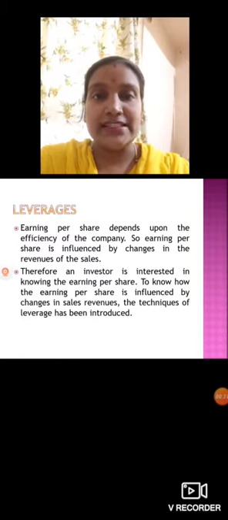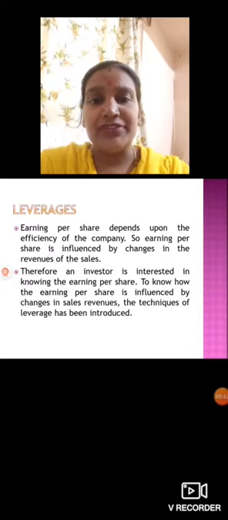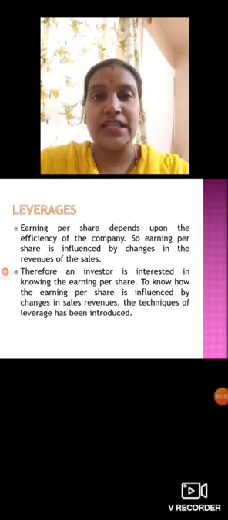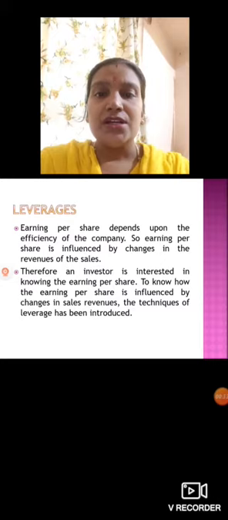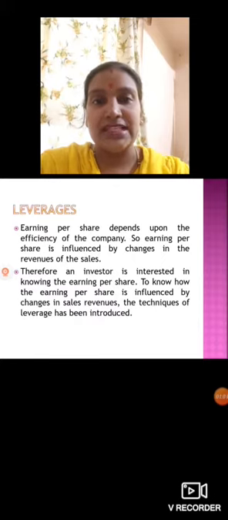It is one of the instruments which helps us, or which influences the earning capacity of the firm. Earning per share depends upon the efficiency of the company, how efficiently the company is working. Earning per share is influenced by changes in the revenues or sales. How much sales we are going to change, how much revenue we are going to earn.